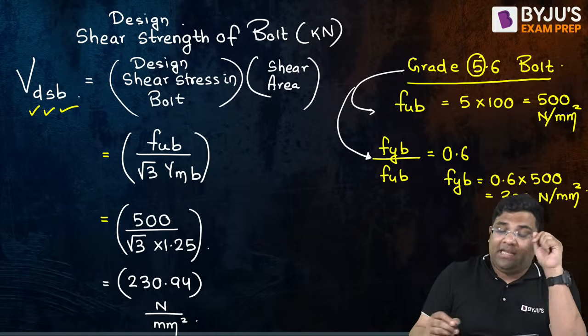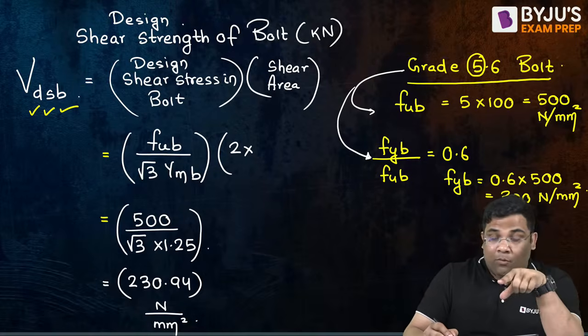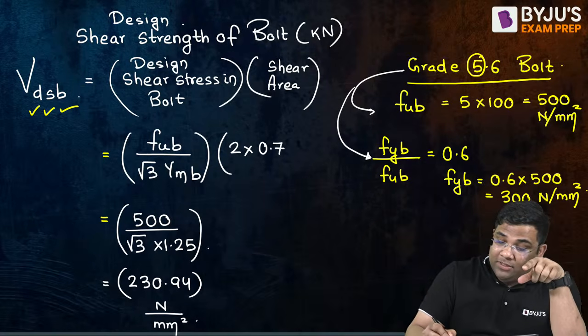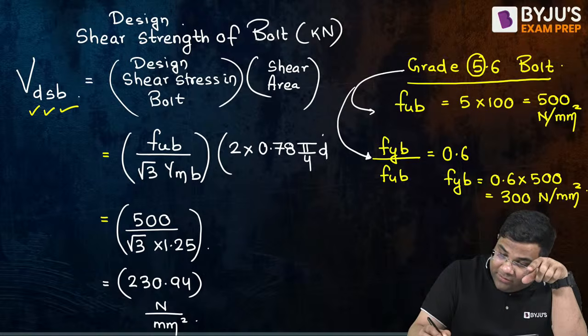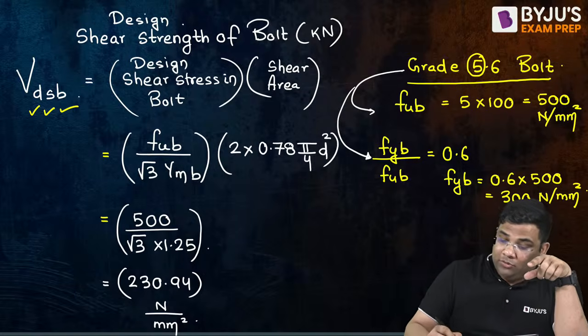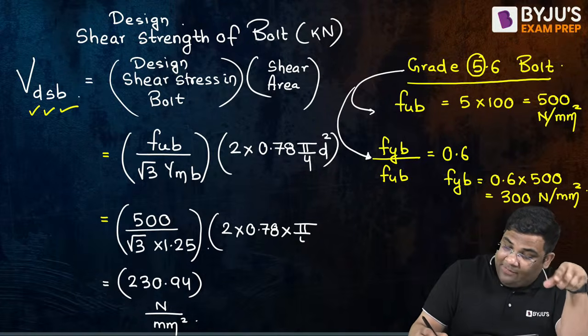So the shear area will be 2 times the net area of bolt, and net area of bolt is 0.78 times pi by 4 into d square. Understood? So here it will be 2 into 0.78 into pi by 4. What is the diameter?